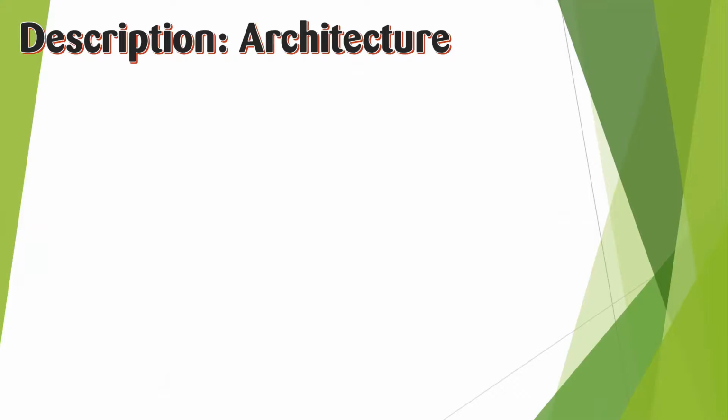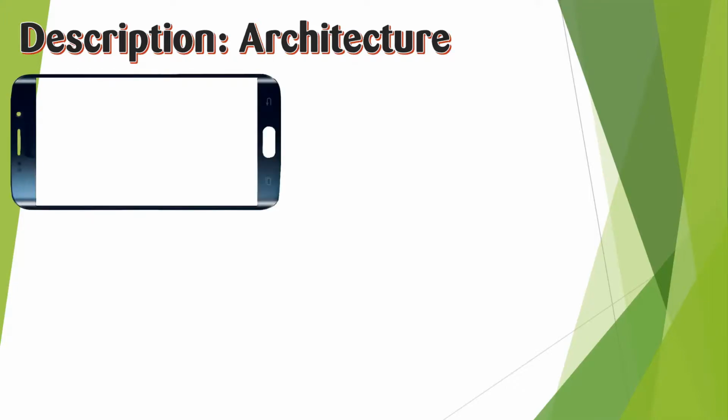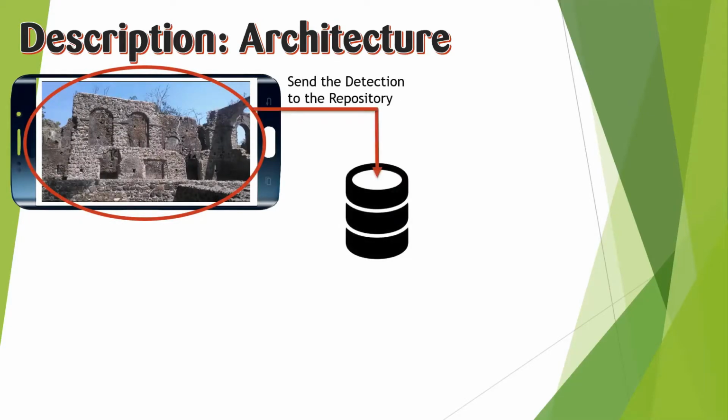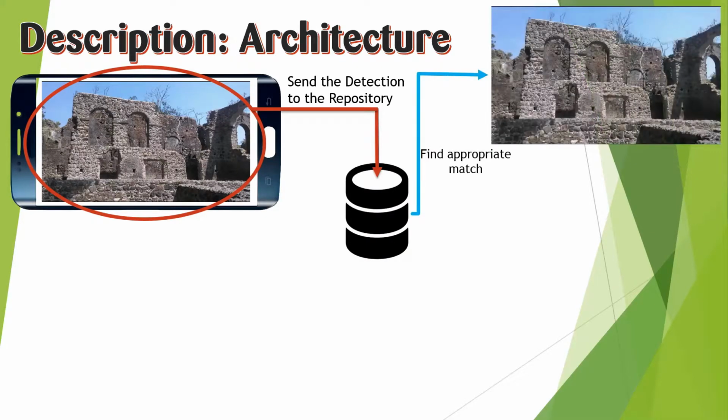Now coming to the architecture. First, the user will point the camera towards any structure. That structure will be detected and sent to the repository. Now the repository will process that structure and try to find the appropriate match for that picture.